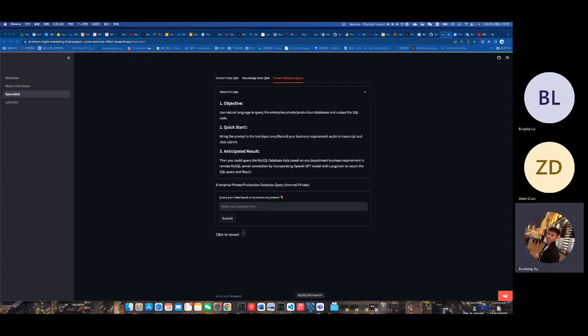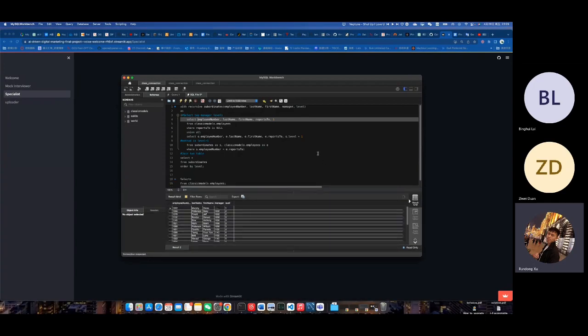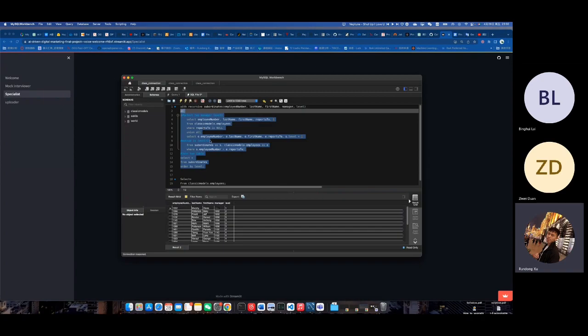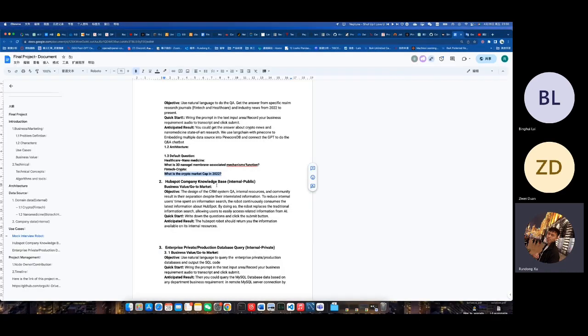But before that, we directly go to the MySQL database to simulate the real business case. So here I wrote a recursive CTE to help me find the supporting level from the employee and their manager. It seems like a difficult one, right? It returns the result like employee number, last name, first name, and level. It's just ordered by the hierarchy. We can see that. So let's try this.